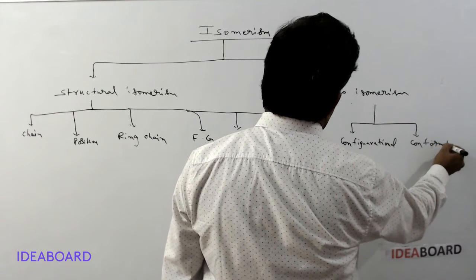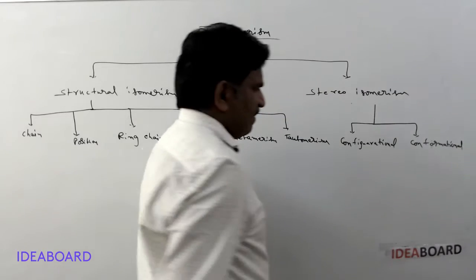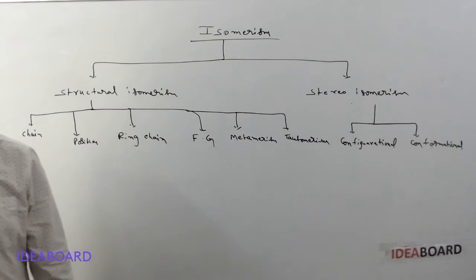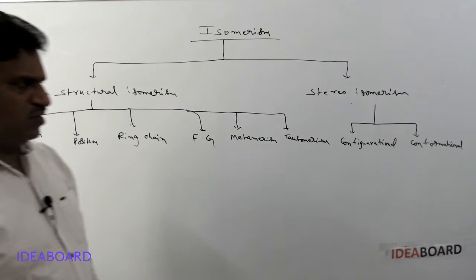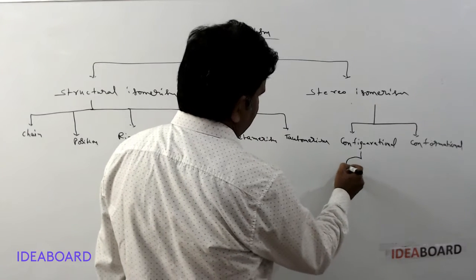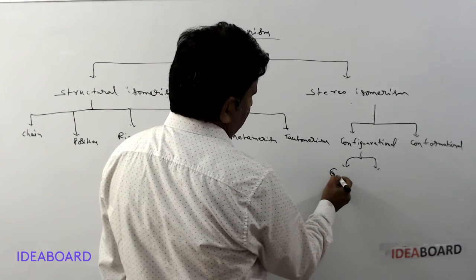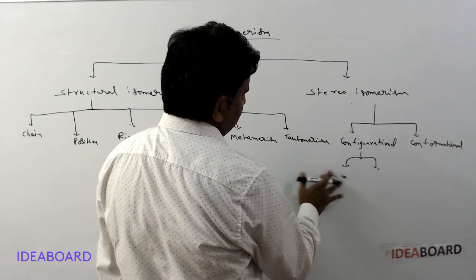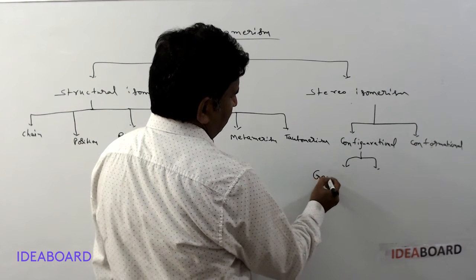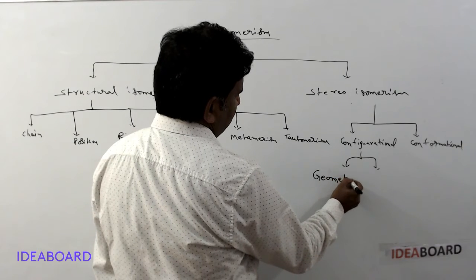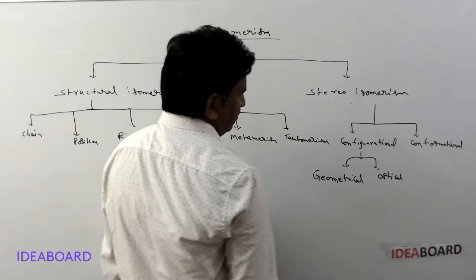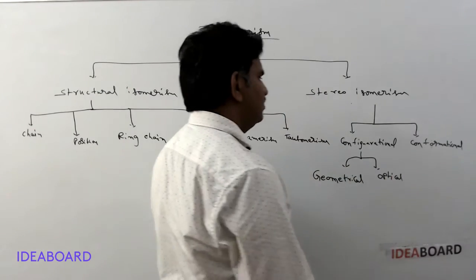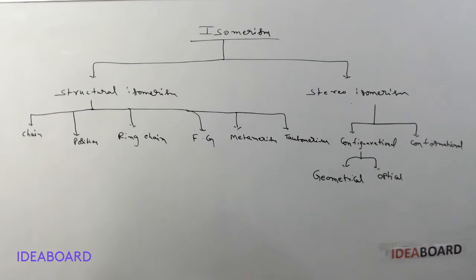Configurational isomerism is again mainly two types: one is geometrical isomerism, and the second one is optical isomerism. Conformational isomerism means we know about the conformational isomers of alkanes. That is only one type; there is no further classification.